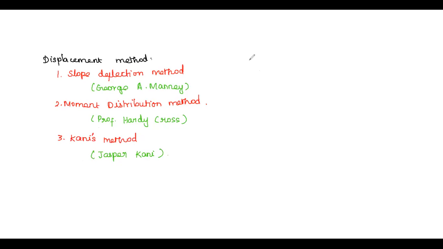The next method is the stiffness coefficient method, the stiffness method, and finally the equilibrium method.